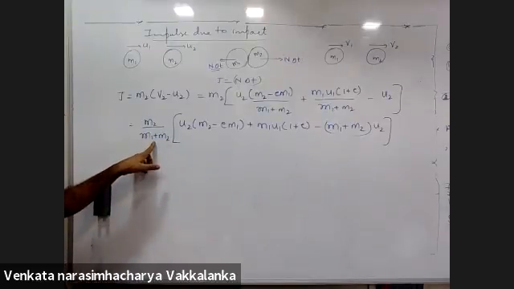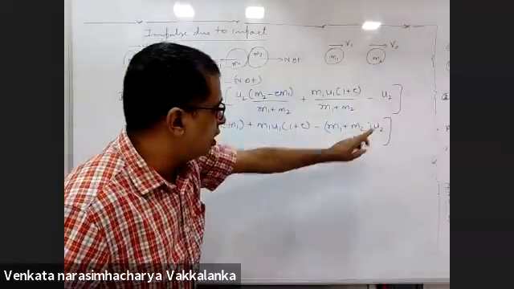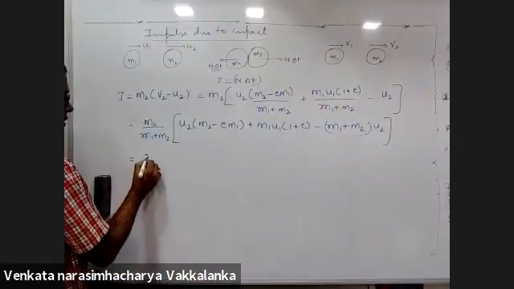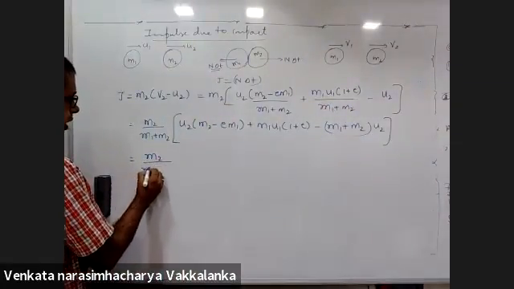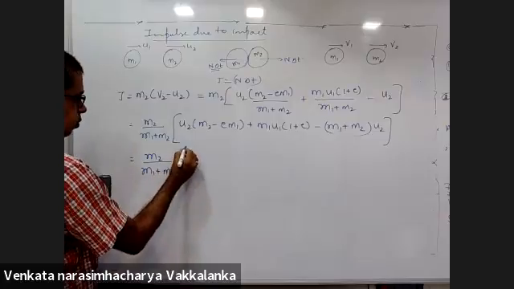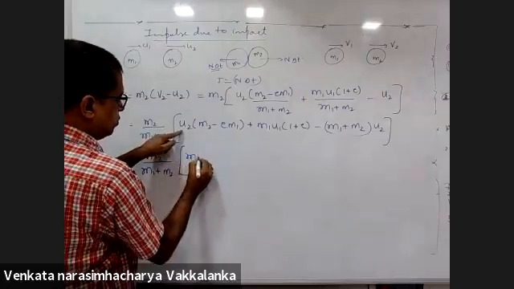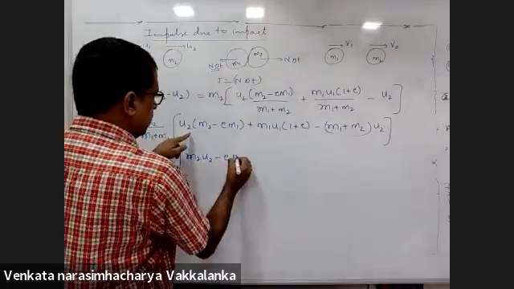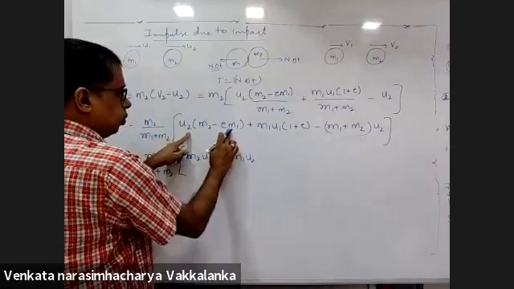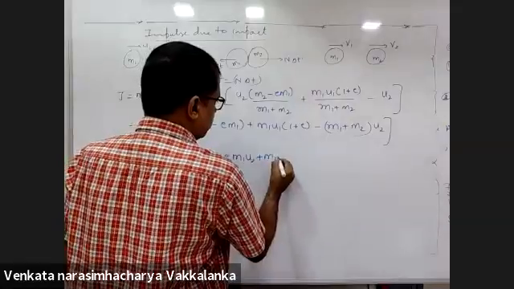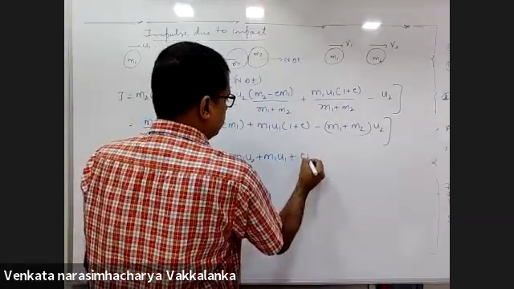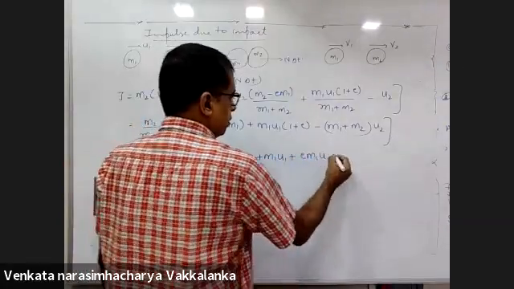The denominator's M1 plus M2 is here. These both will get cancelled out. That will end up with this M2 by M1 plus M2. This is M2U2 minus E M1U2. Simple simplification. See how easy your HSC syllabus is.